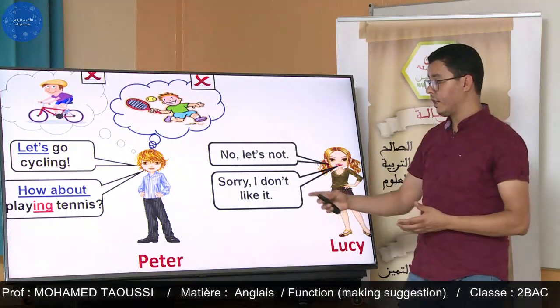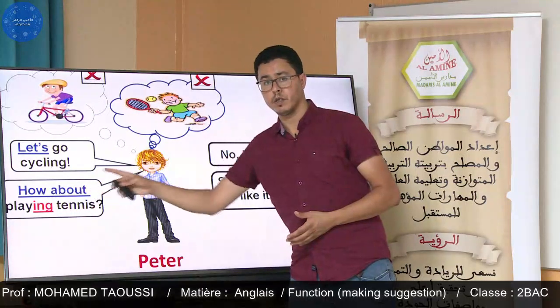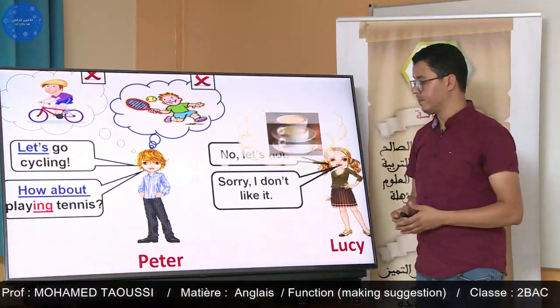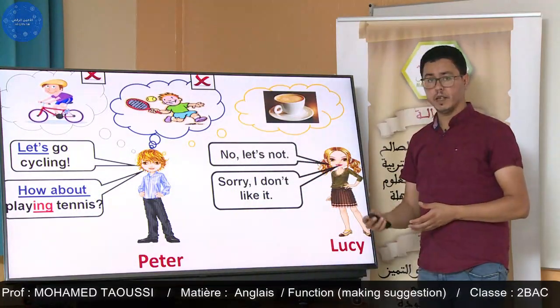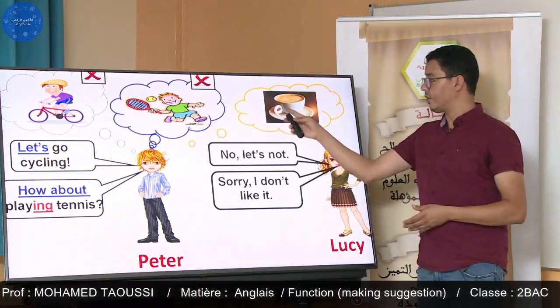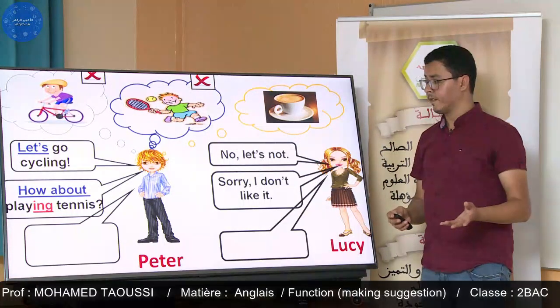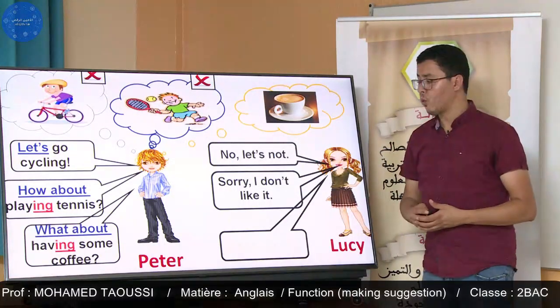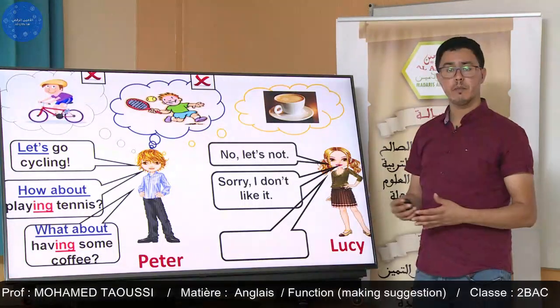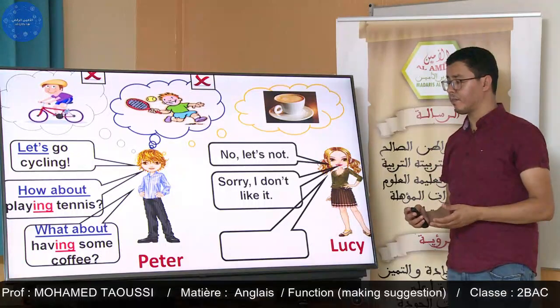Peter again is making another suggestion by saying how about. Finally, Peter is making another suggestion, having a cup of coffee. He says, "Lucy, what about having some coffee?"